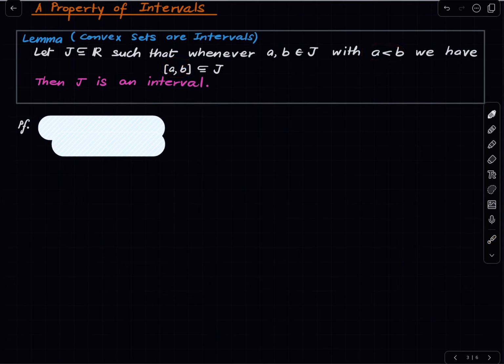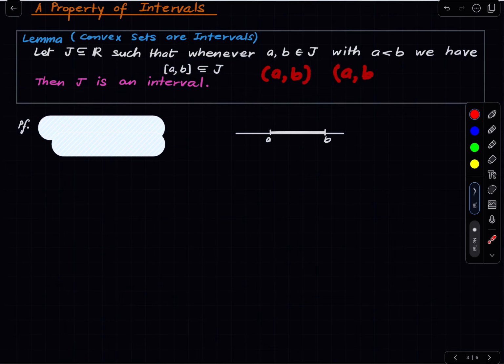So pictorially, suppose whenever I choose a point A and a point B and both are in J, then the entire thing sandwiched between them is contained in J. So then J is an interval. And recall what are intervals? We defined intervals. Intervals are sets of this sort, semi-open, or both open, semi-open, and both closed. You can also have these kinds of intervals. All of these were intervals.